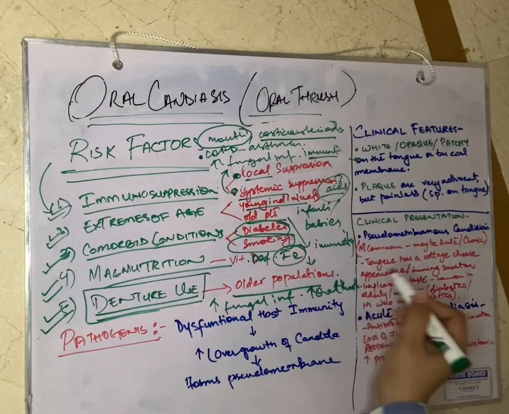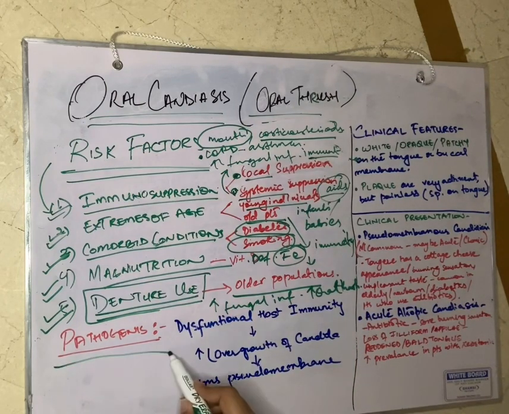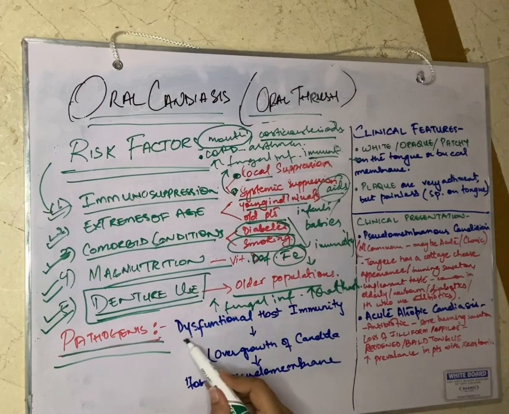oral thrush, right? So now coming to the pathogenesis. Pathogenesis of oral candidiasis or oral thrush, basically everything begins with dysfunctional immunity. It starts only with dysfunctional immunity.